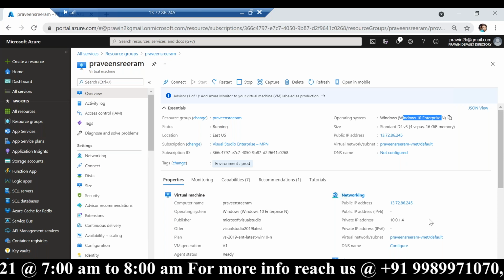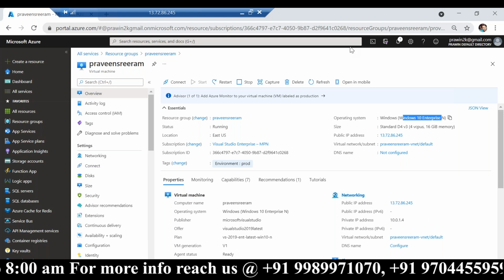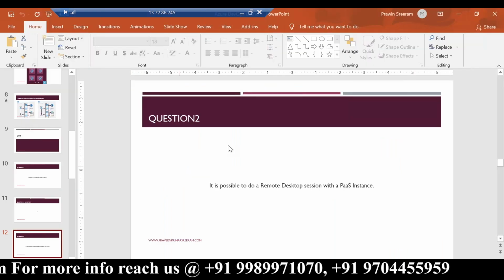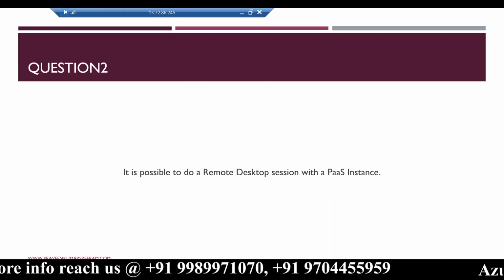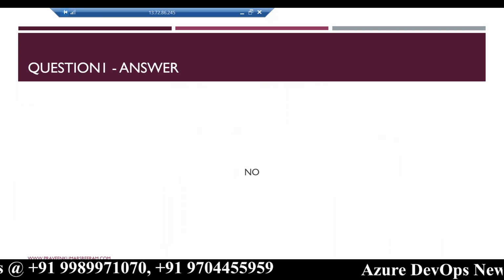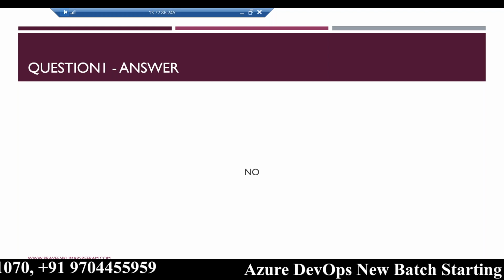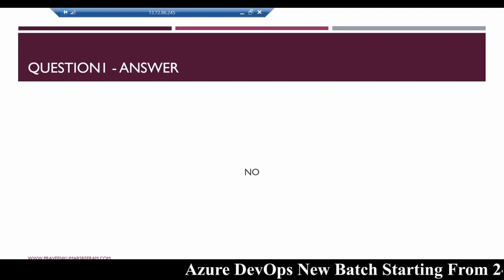Exactly, you're right. Only the service is exposed, not the machine. Very good. The answer is PaaS services, SaaS services. You cannot log into those servers. They will not be exposed because the OS is managed by Microsoft.